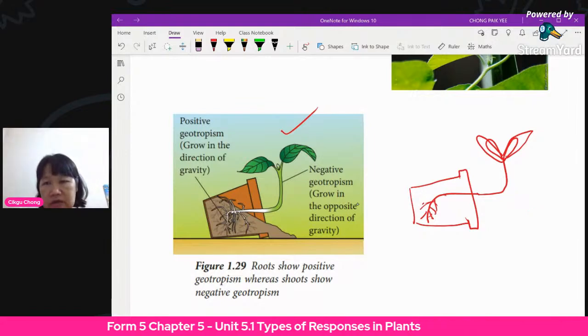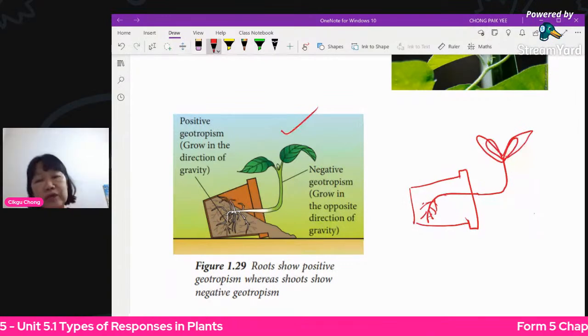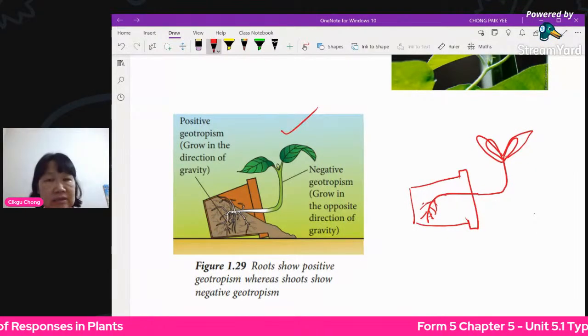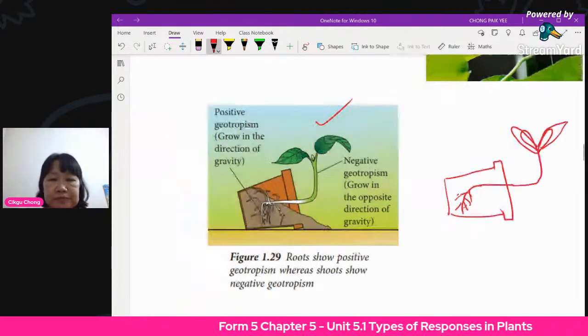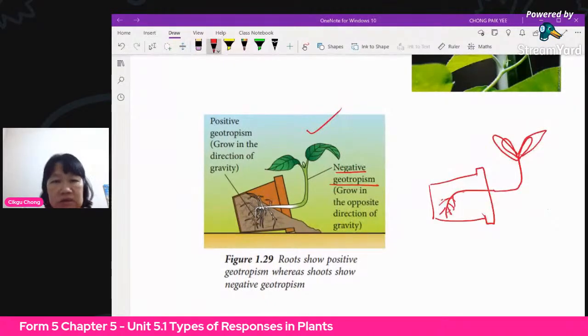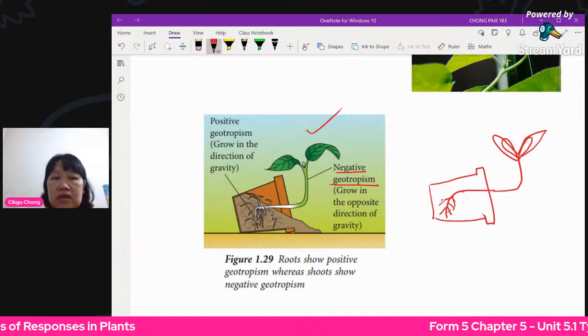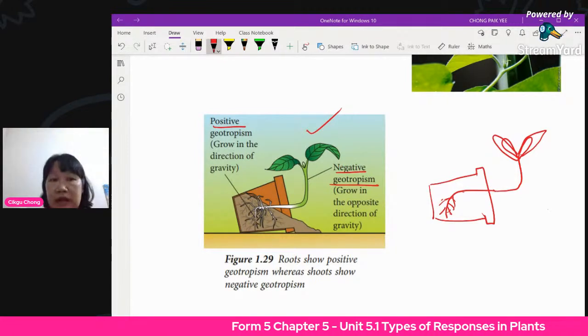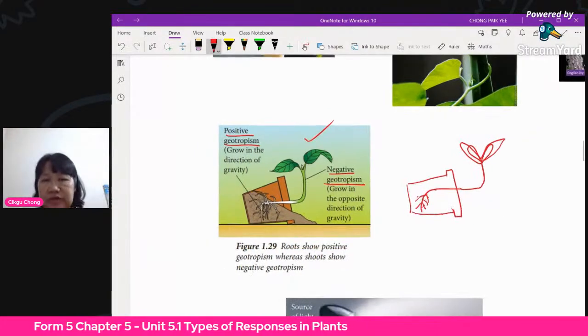Okay, this is a very simple experiment that can be done. You just purposely tip the pot sideways and you leave it for at least a month. You will see the result. For the shoot, it is negative geotropism because it grows opposite the direction of gravity. Whereas the root will go downwards, so it's positive geotropism. Okay, so we've done 2.